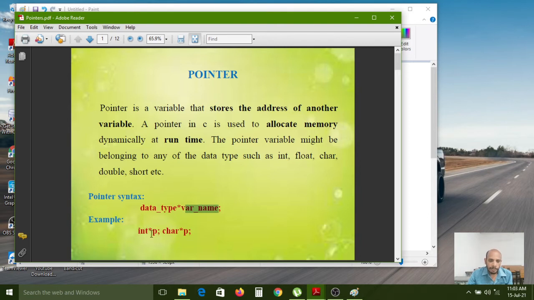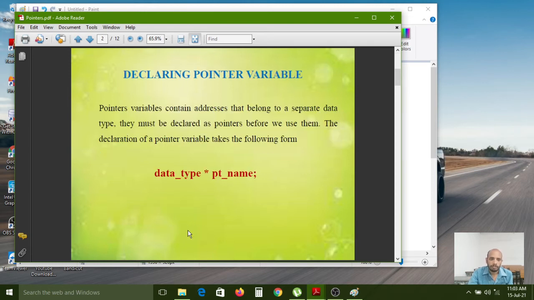Int is the data type, *p is the pointer. Here is one more pointer variable: char is the data type, *p is the pointer variable. This is an int type and this is a character type pointer variable. If you want to create like this, then you can.